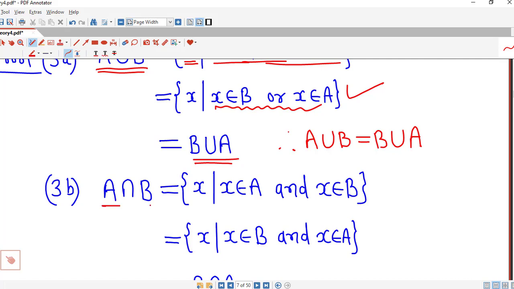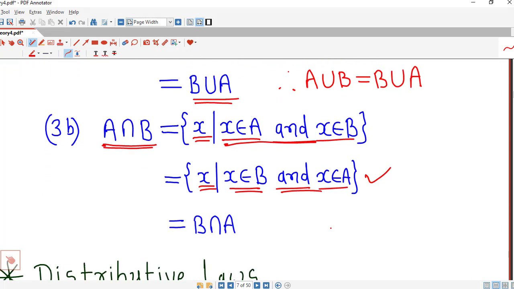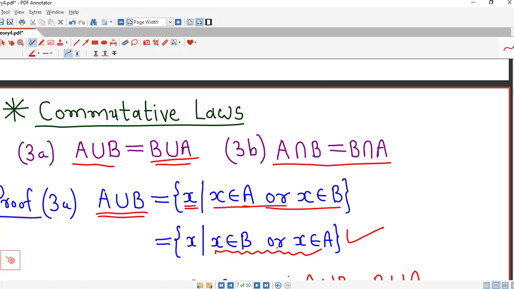Similarly we start by considering A intersection B. So by the definition we consider those X such that X belongs to A and X belongs to B. So this statement we can rewrite as X belongs to B and X belongs to A, but this set is nothing but B intersection A. Therefore A intersection B and B intersection A are always equal. So union and intersection satisfy commutative laws.